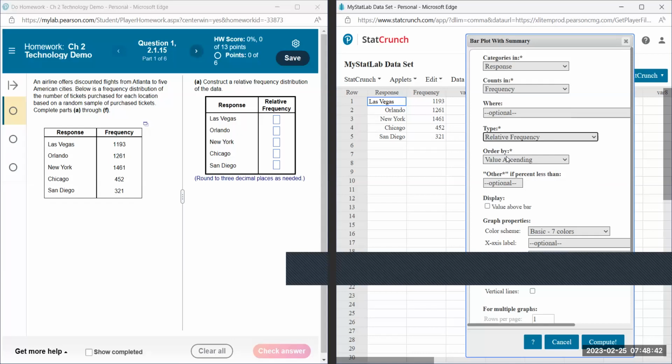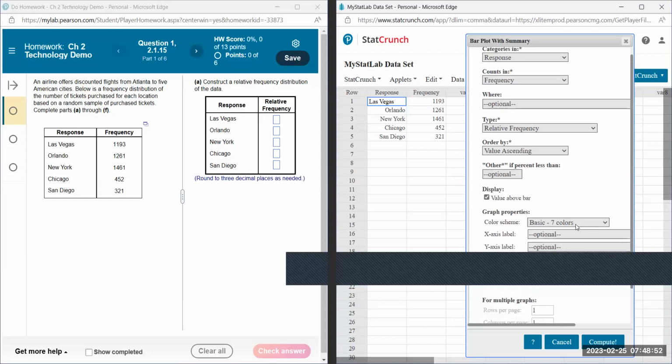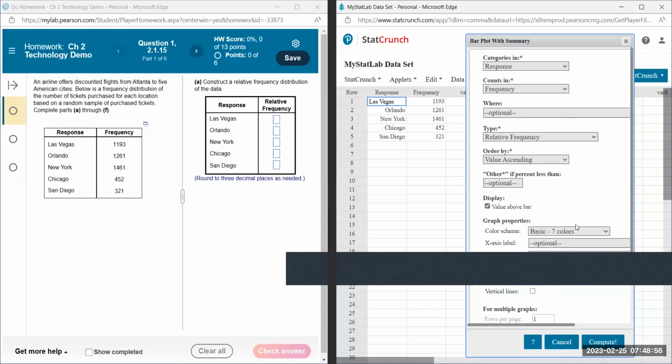Another thing you want to select is value above bar, because if you want to know the actual value, it'll be easier than trying to estimate. And then there are more options down here, but we don't need those at this point. Mainly it is if you want to make a nicer graph. So compute.